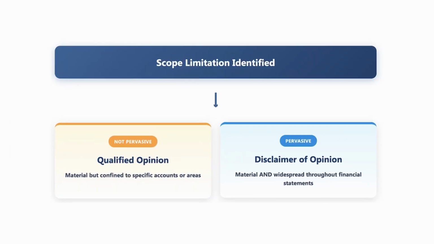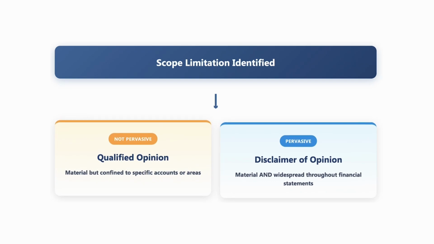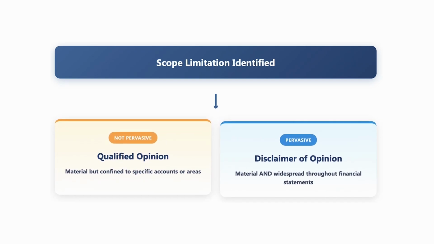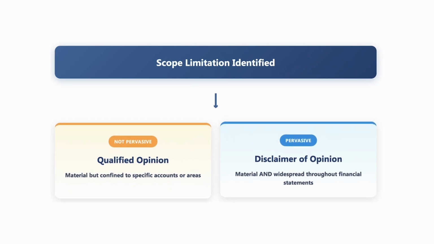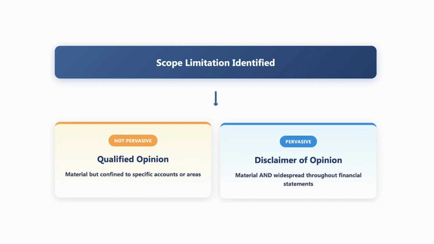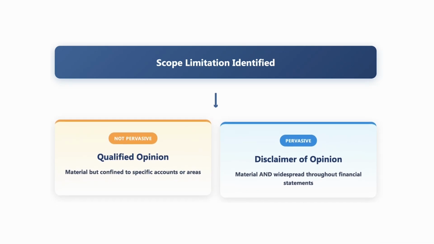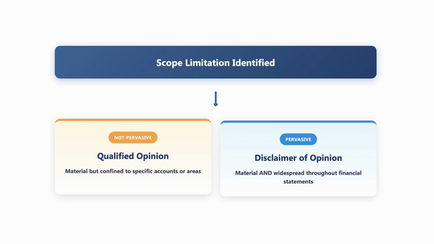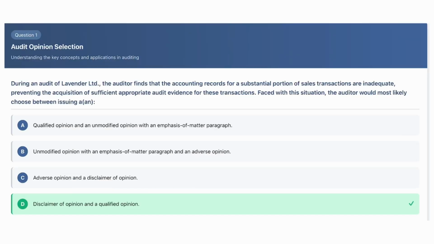So as soon as you identify scope limitation, it's between a disclaimer of opinion and a qualified opinion. A qualified opinion is if you have a non-pervasive scope limitation, and a disclaimer of opinion is if you have a pervasive scope limitation. All the other answers are some combination of a GAAP departure and a scope limitation, or for example, you only issue an emphasis of matter paragraph if you are issuing an unmodified opinion, but you don't ever issue it if you are modifying the opinion. So as soon as we see scope limitation, we go between disclaimer and qualified opinion.